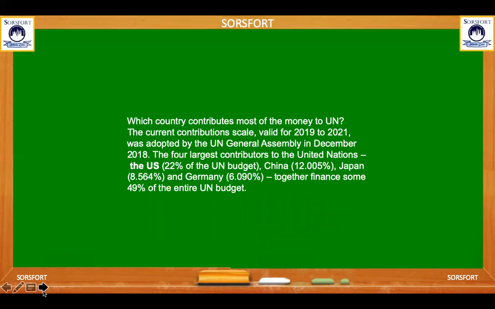Which country contributes the most money to the UN? The current contribution scale valid for 2019-21 was adopted by the UN General Assembly in December 2018. The four largest contributors to the United Nations are the US with 22% of the UN budget, China 12.005%, Japan 8.564%, and Germany 6.090%, together financing some 49% of the entire UN budget.